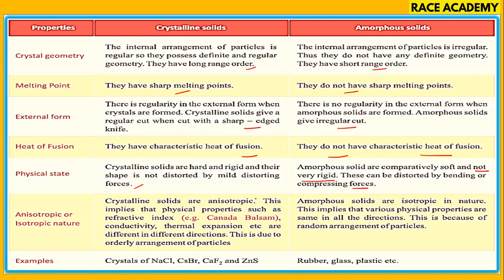Anisotropic and isotropic nature is also observed here. Isotropic are amorphous, anisotropic are crystalline. Canada balsam is an example for this property. Thermal expansion and other properties differ in different directions due to the orderly arrangement in crystals, while the various physical properties are the same in all directions for amorphous solids because of the random arrangement of particles. Examples are observed here.